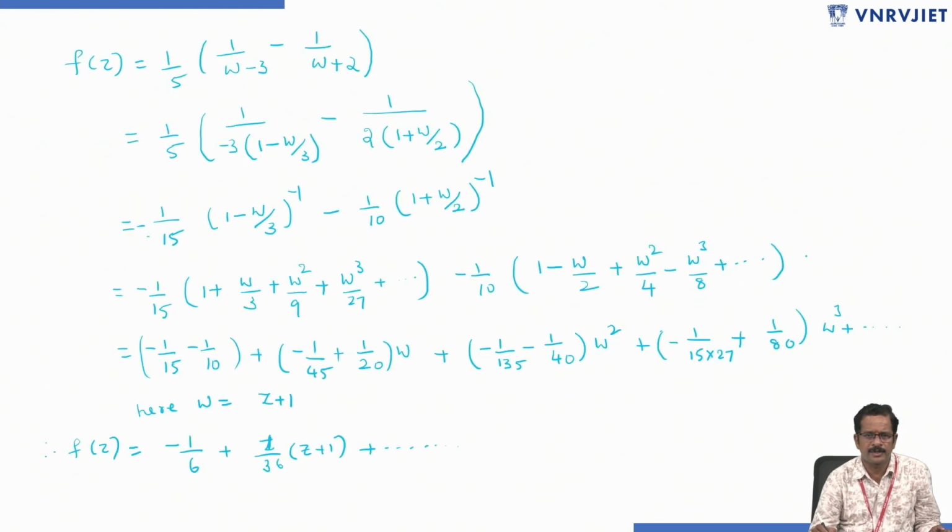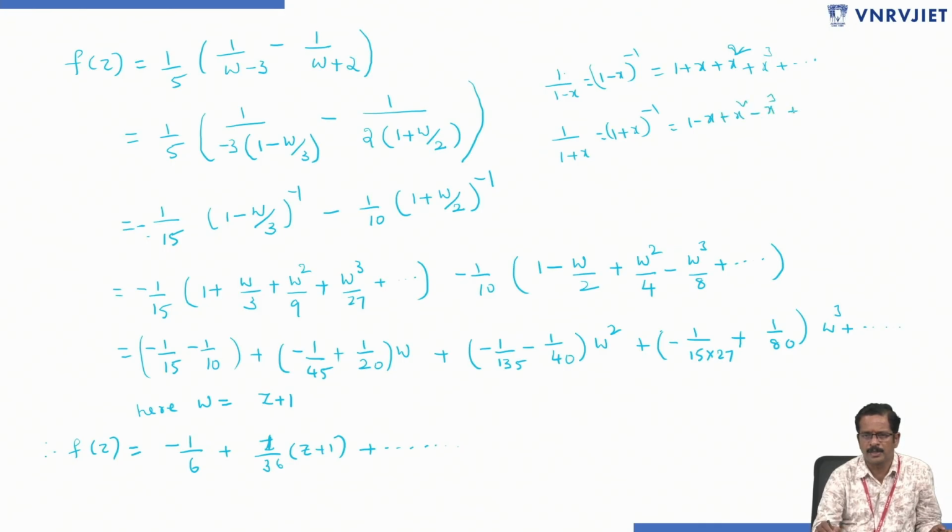For that I wrote in standard forms: 1 by 1 minus x, that is 1 minus x whole power minus 1, equals 1 plus x plus x square plus x cube and so on. And 1 by 1 plus x, that is 1 plus x whole power minus 1, equals 1 minus x plus x square minus x cube. That formula I applied here. So to apply these formulas,